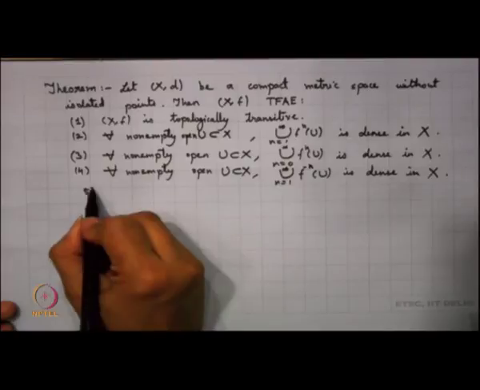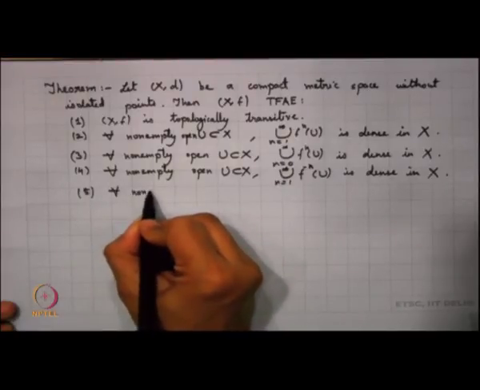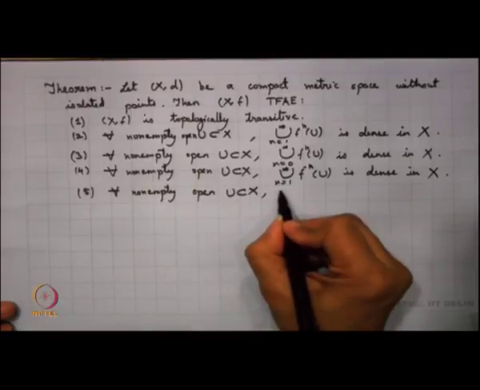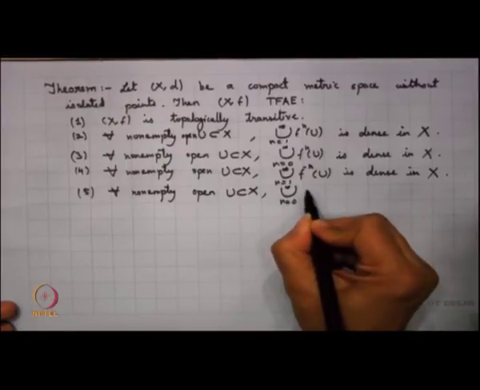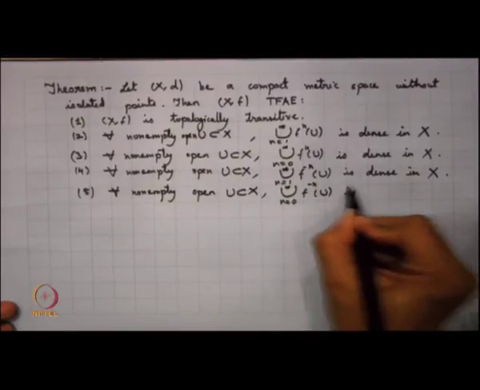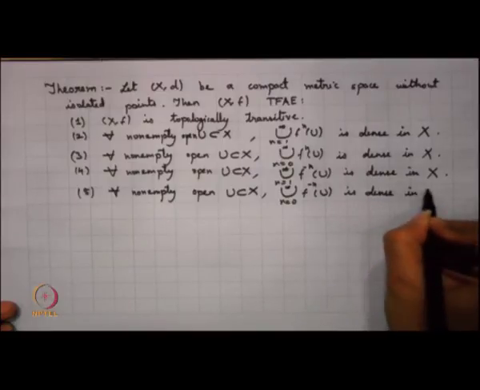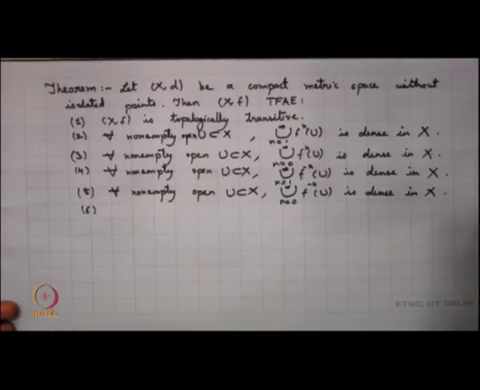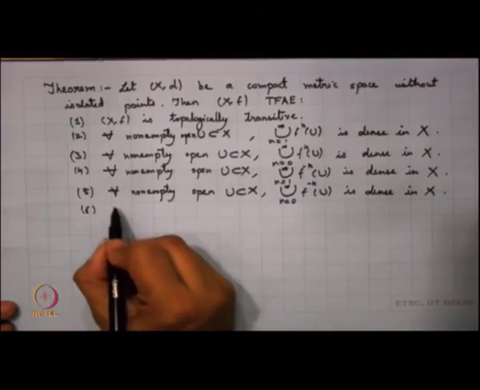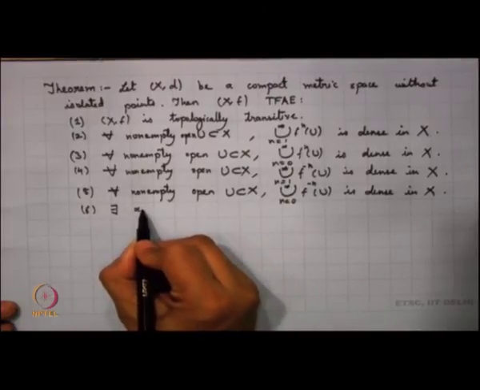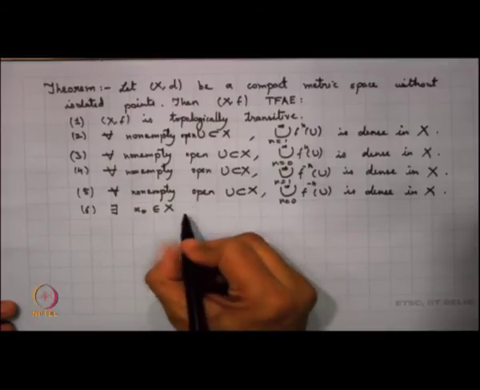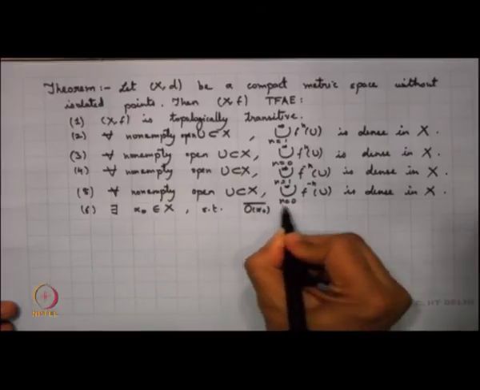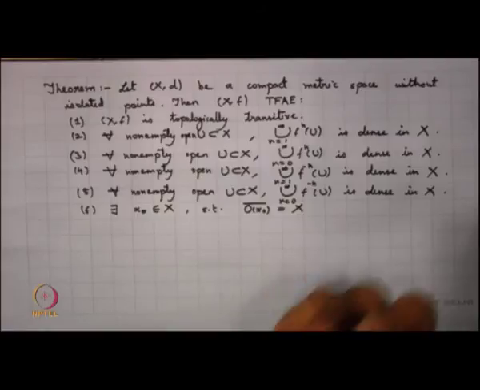My fifth property is just a restatement: for every non-empty open U subset of X, the union over n going from 0 to infinity of f^(-n)(U) is dense in X. My sixth property says that there exists x0 in X such that the closure of the orbit of x0 is the whole of X, point transitive.